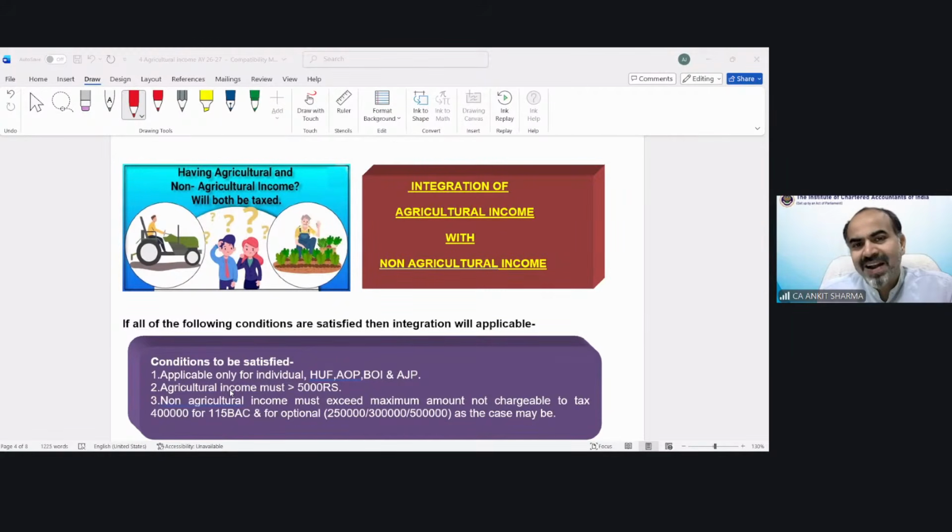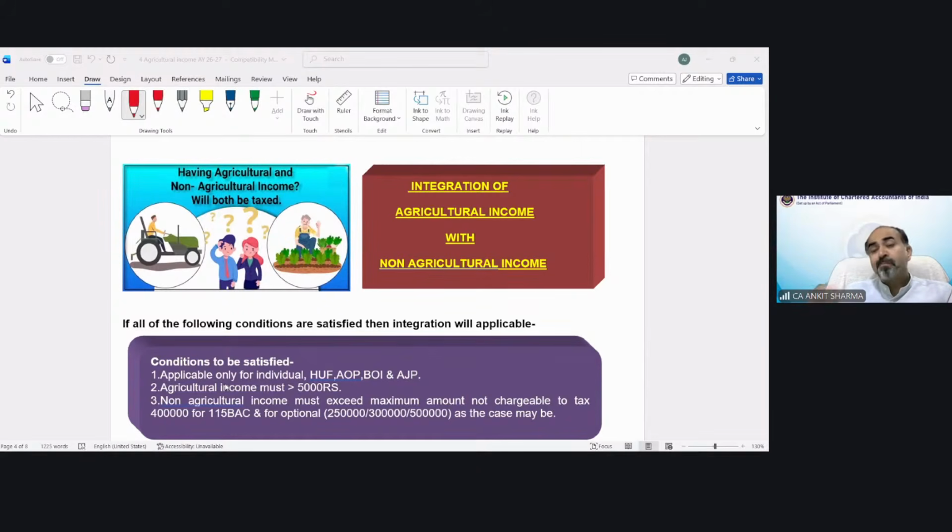So please understand in this way, there are technically 2 kinds of farmers in our country. One is those who only have income from agricultural operation. They do not have any other business activities or any other kind of income.